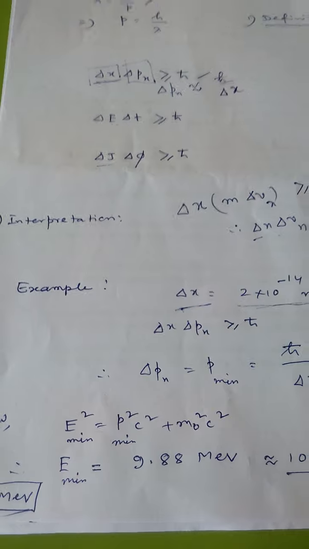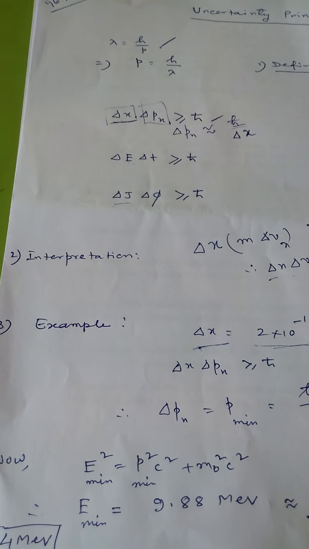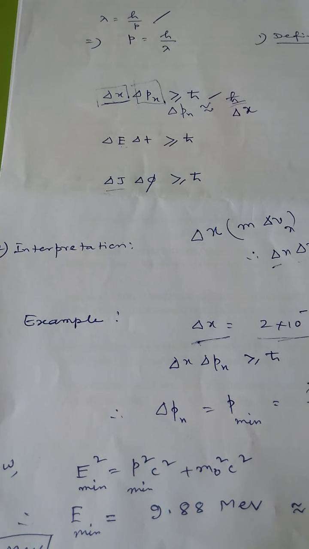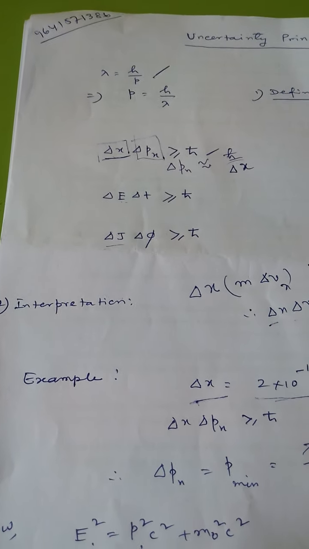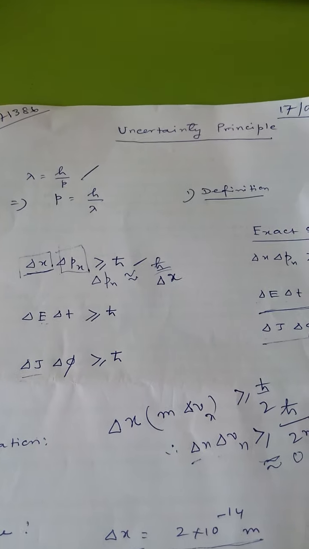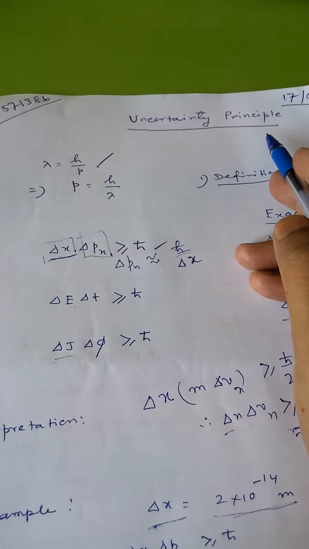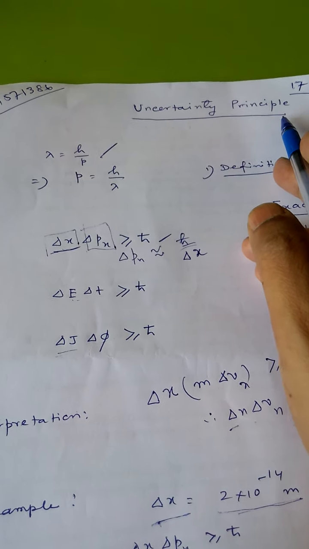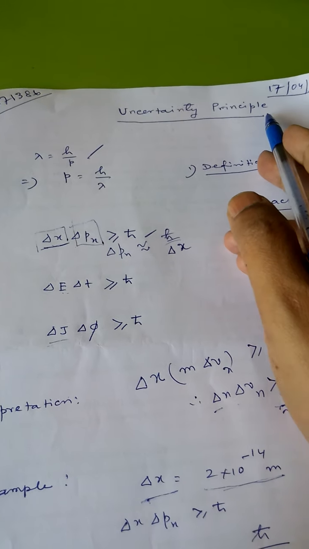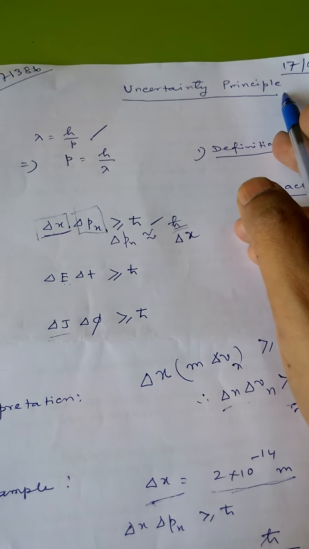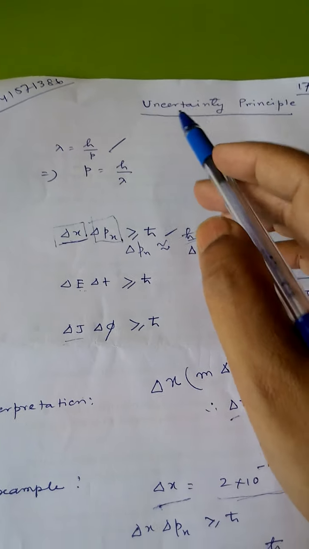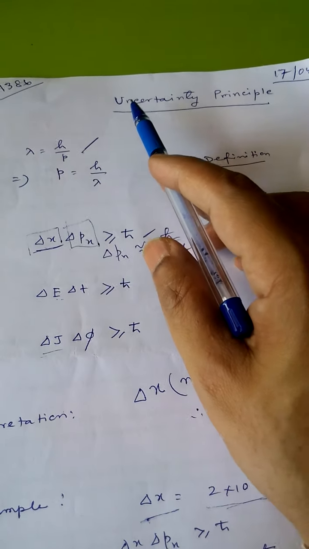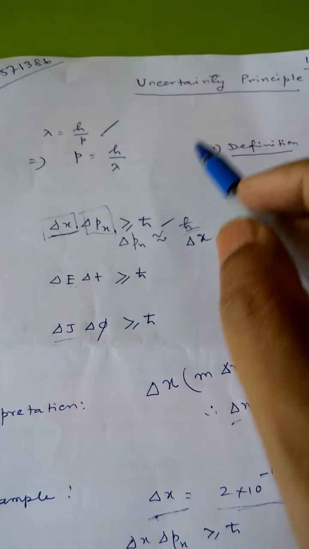In this way, we can establish various well-known problems, or solve various problems, using the Heisenberg uncertainty principle. So in short, the uncertainty principle is known as the Heisenberg uncertainty principle, since Heisenberg first invented it, and in honor of the inventor it carries his name.